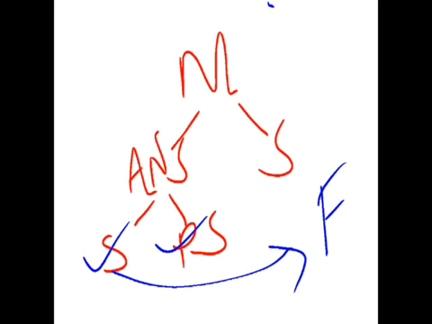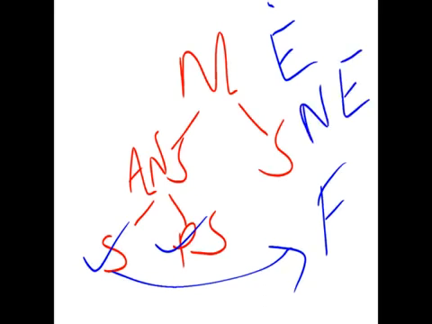Which neurotransmitters are secreted? Epinephrine and norepinephrine. These neurotransmitters get secreted, and these neurotransmitters act on different organs.